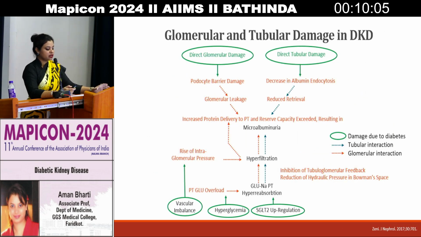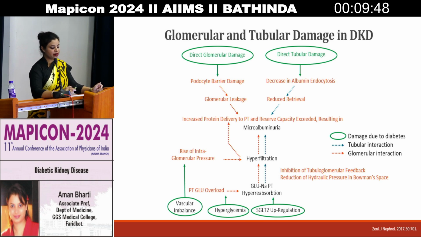Then what does diabetes do to the kidney? It mainly affects it with either direct glomerular damage or direct tubular damage. In both scenarios, there is albuminuria, leakage of albumin into the urine. So there is podocyte barrier damage when there is direct glomerular damage, leading to glomerular leaks, and if there is direct tubular damage, it leads to decreased albumin endocytosis, leading to reduced retrieval, and